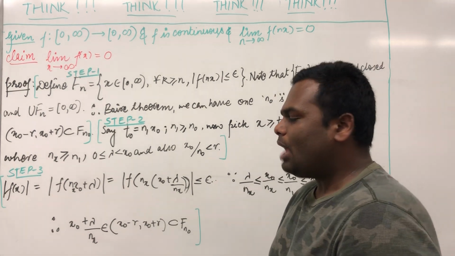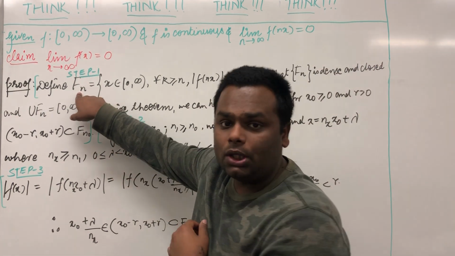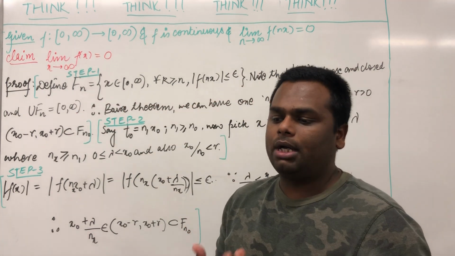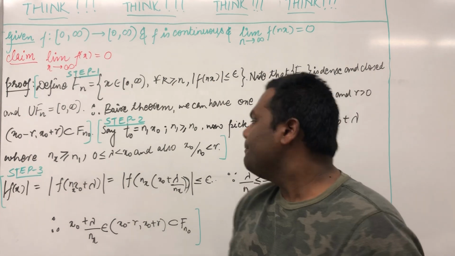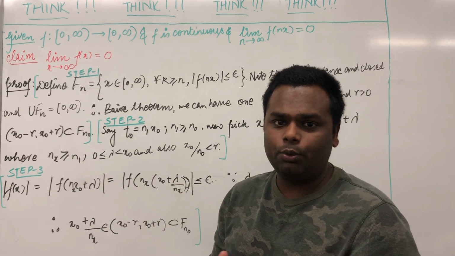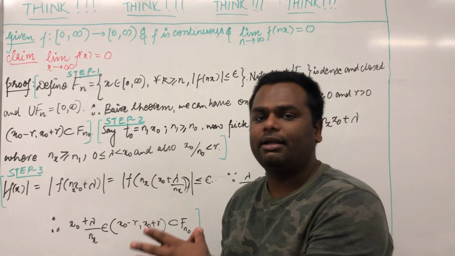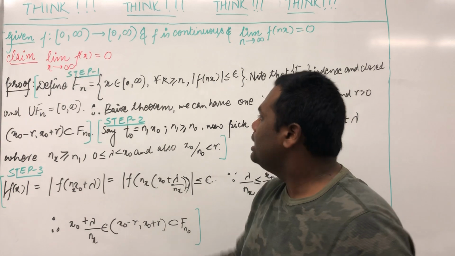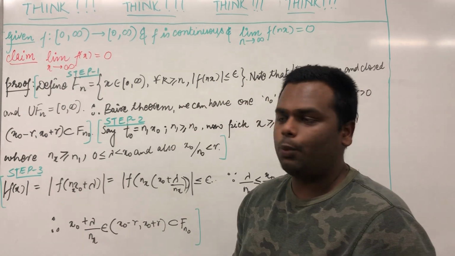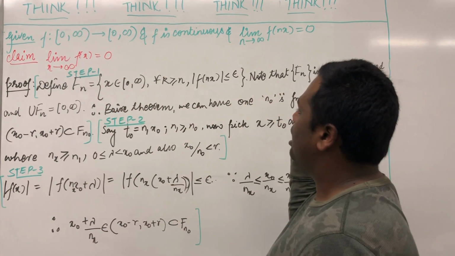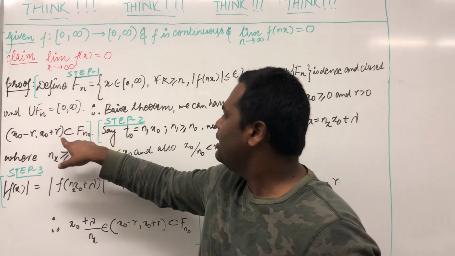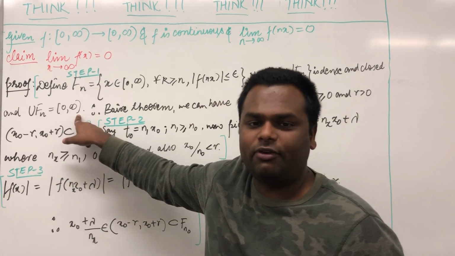Now here we see that Fn is closed because the function is continuous, and we know the function is continuous because it is given in the question. And it is countable because all Fn's are associated with a particular respective n, and n is a countable number. So we have a countable collection of closed subsets such that the union is 0 to infinity. Sorry for my bad handwriting.